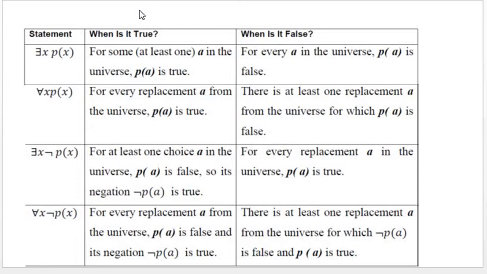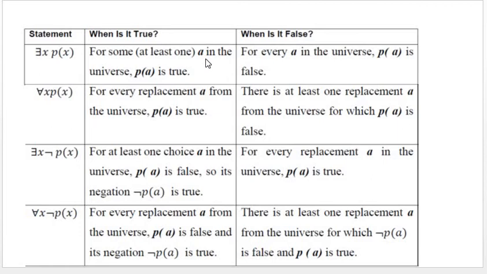When you consider quantified predicate functions, for example, there exists x P of x, it is true for some value of x. That is, there exists at least one a, x equal to a in the universe of discourse, such that P of a is true. But when there does not exist any a in the universe of discourse, that is, if it is empty, then it is false.